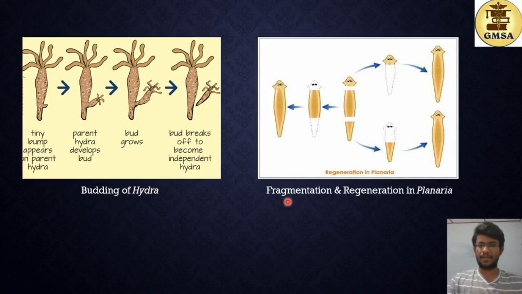And next we have the fragmentation and regeneration of planaria. So here you can see the parent planaria, and it divides itself into 3 sections. So this middle part goes here, and these are the missing parts of the planaria. This is the head and the tail, and it grows the head and the tail to form this new planaria. And similarly, the head develops into another planaria by completing this part, and the tail develops into another planaria by completing the anterior section. So here you can see, from this single parent, 3 new identical planaria are formed.